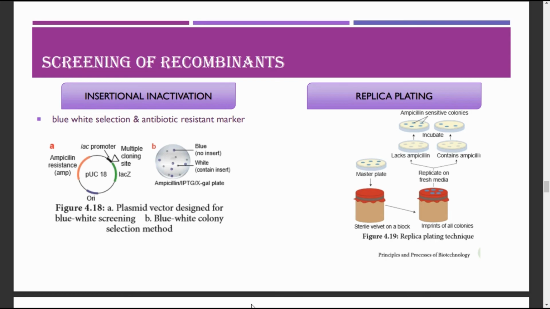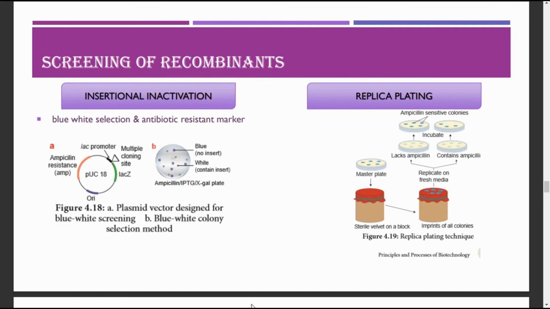The recombinants will grow on this medium nicely as they contain the genes encoding resistance to the antibiotic. Whereas the others, which do not have this antibiotic resistant marker gene in their plasmid, will not be able to grow. So by this we will be able to understand whether the cells have got the recombinant DNA or not.